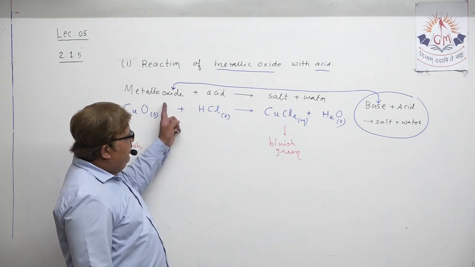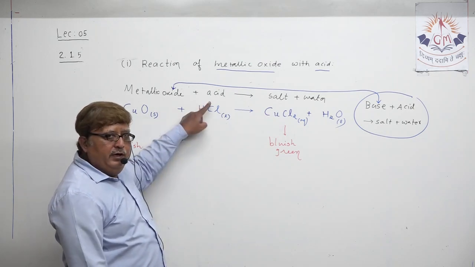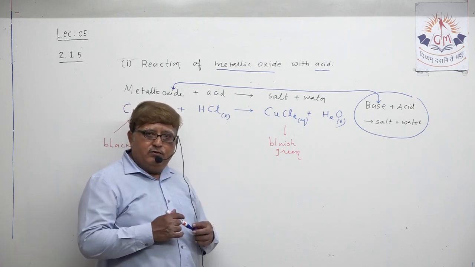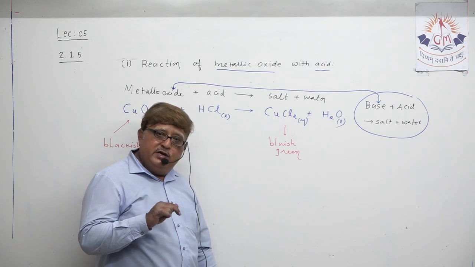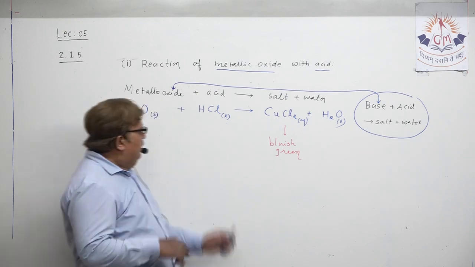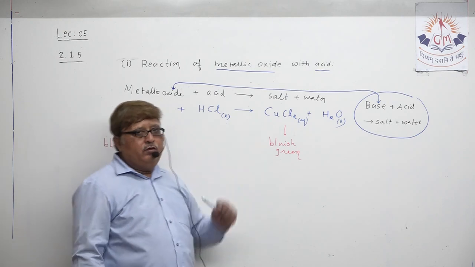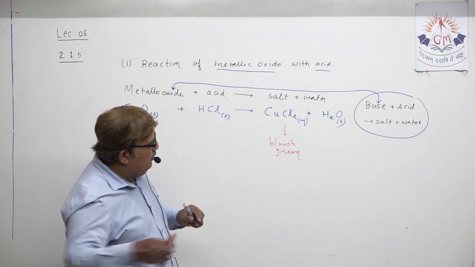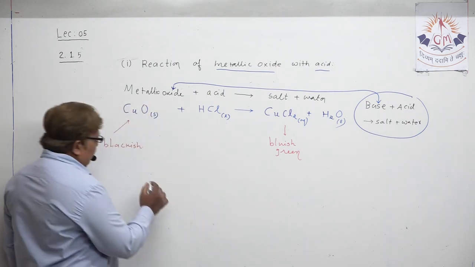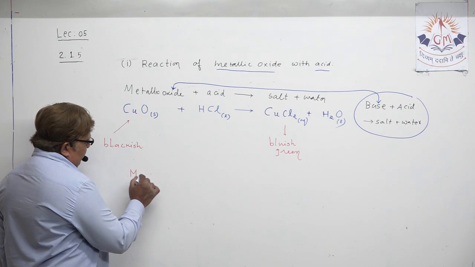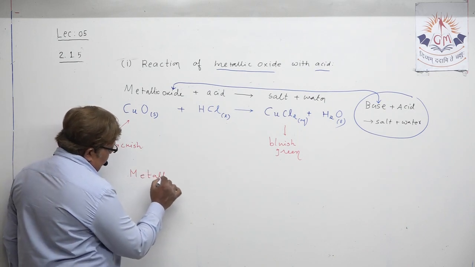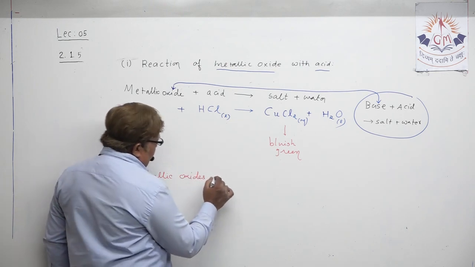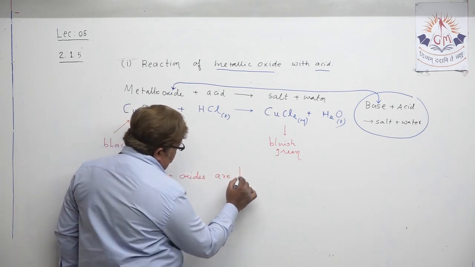Because metallic oxide reacts with acid and forms salt and water, that means metallic oxide actually does the work of a base. So my dear student, you should note down one particular statement that you need to remember: metallic oxides are basic in nature.